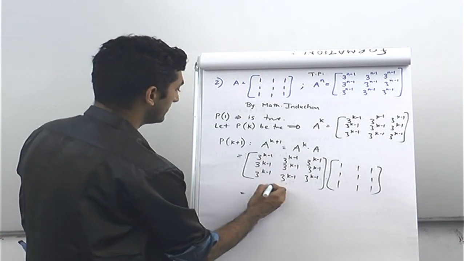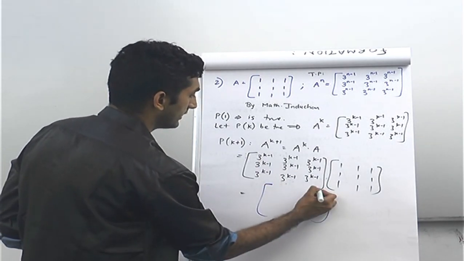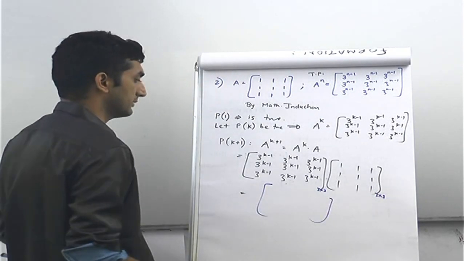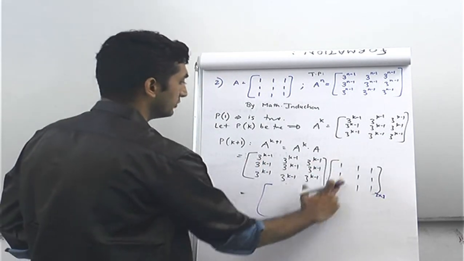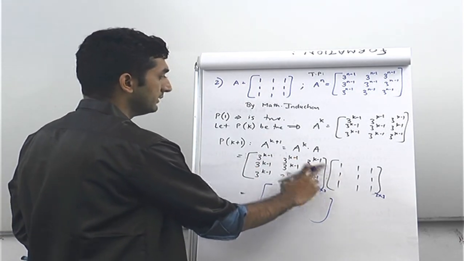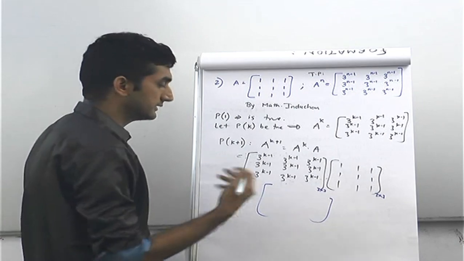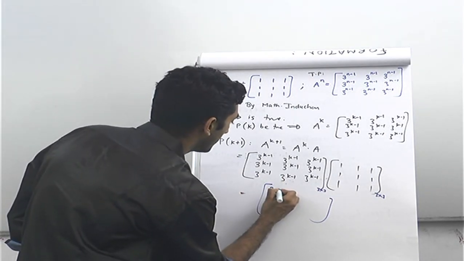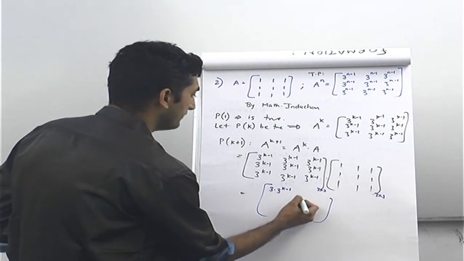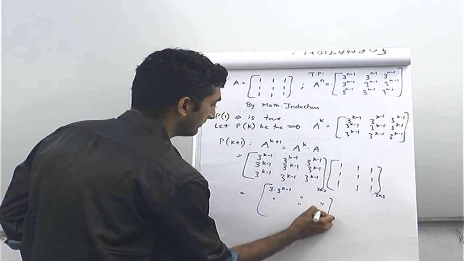So the first element here, naturally both of them are 3 cross 3, so multiplication is feasible with 3 cross 3 being the ultimate result. So this into this will give you 3 raised to k minus 1 plus 3 raised to k minus 1 plus 3 raised to k minus 1. So this is 3 times 3 raised to k minus 1, right? And naturally everywhere it will be the same.